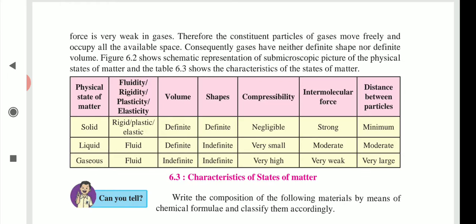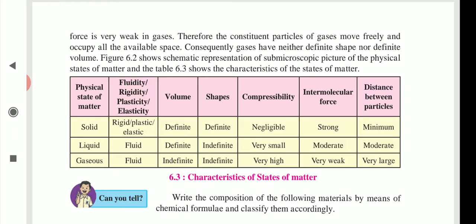Now, according to chemical composition, matter is generally classified into three types: elements, compounds, and mixtures. Elements means what? They are naturally occurring substances and they are made up of a single type of matter. Compound means what? Two or more elements combine together chemically